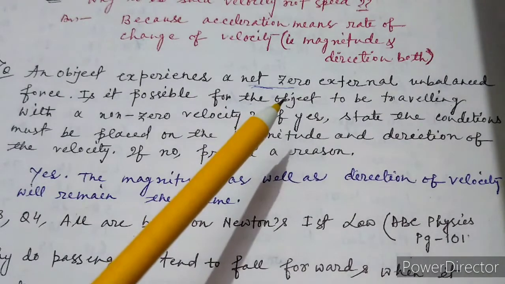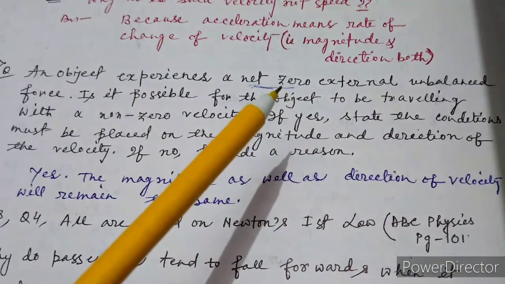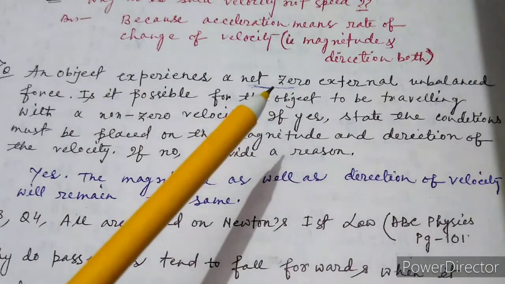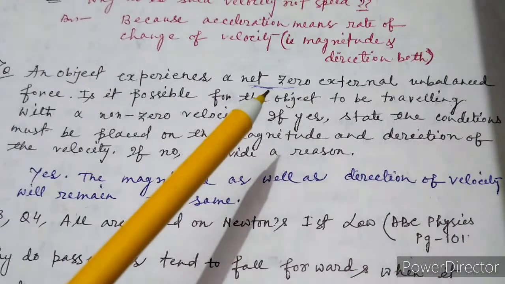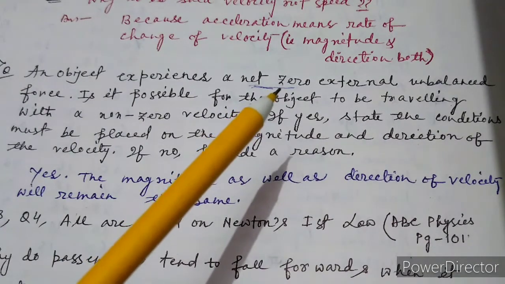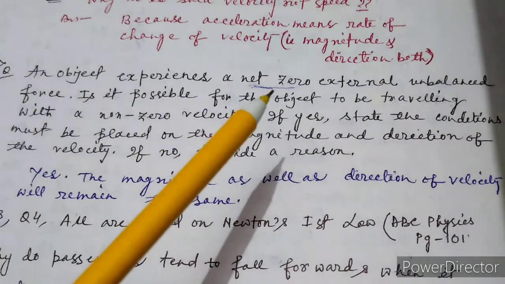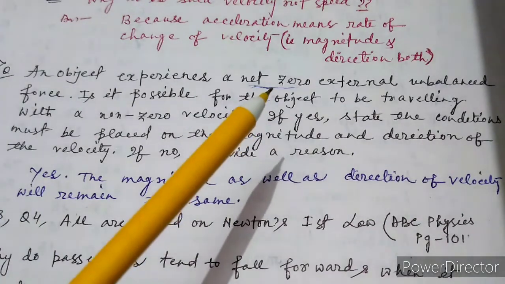suppose, as I said, when the body is in a balanced position, what will happen at that time? If the body is at rest, then it will remain at rest, and if it is moving with constant velocity, then it will remain at that velocity only. It will not change its velocity, right? So if the net zero external force is applied on the body, that means the body is in the equilibrium position. There will be no change in its velocity, right?